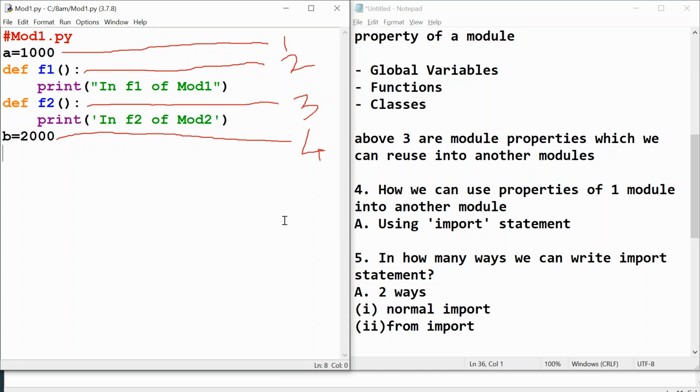No. Modularity was the fourth point we discussed in the very first session, along with functional, object-oriented, and scripting. Modularity means every single property of a module can be reused in another module. That flexibility is there for modules, not for plain programs.